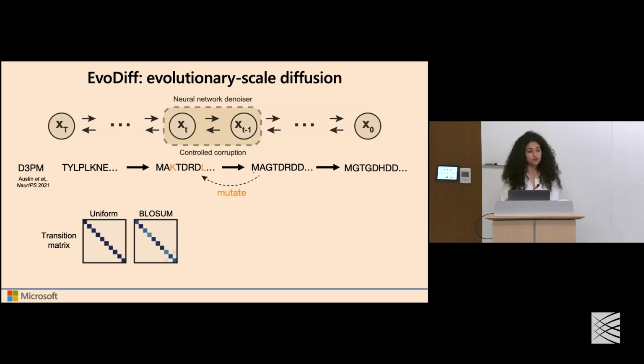Or we can try to be a little bit more clever and select a corruption matrix that is based on known frequencies of amino acid substitutions that are found in nature. And interestingly enough, while we thought that this bioinformed scheme, this BLOSUM-based scheme, would lend a substantial difference in performance, in practice, empirically, we found that there was not a significant difference between the two schemes.